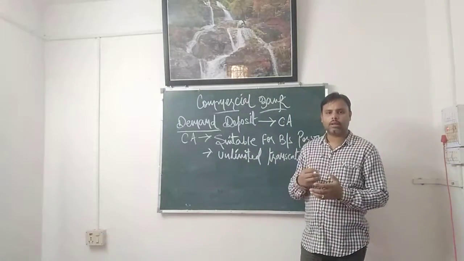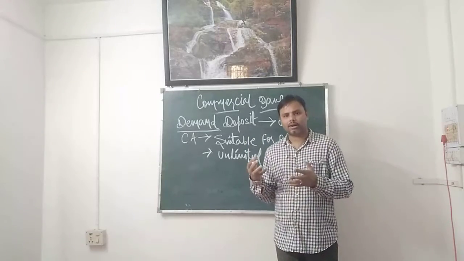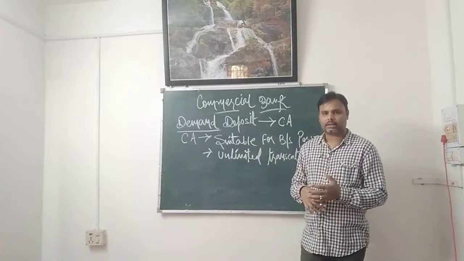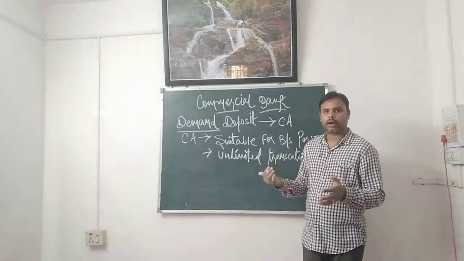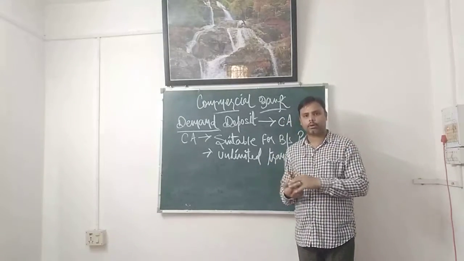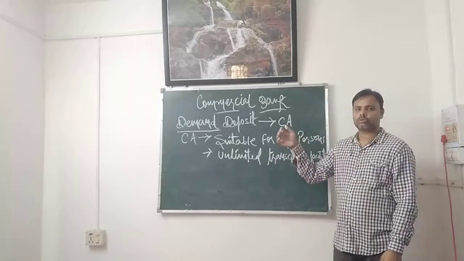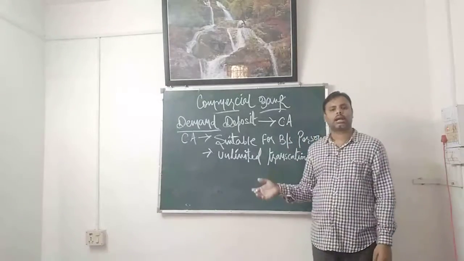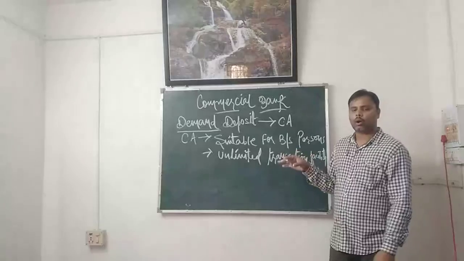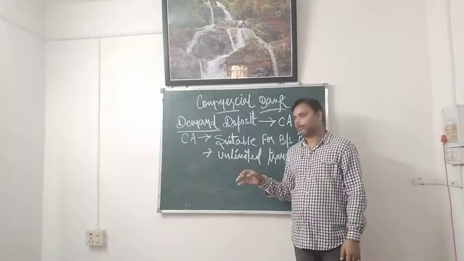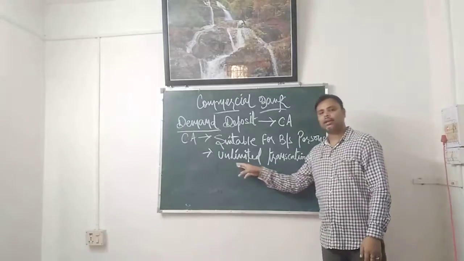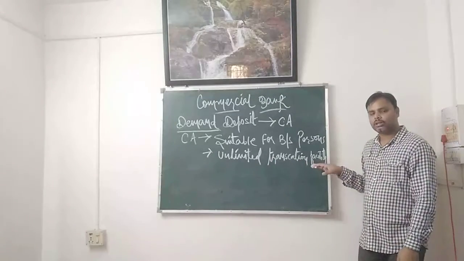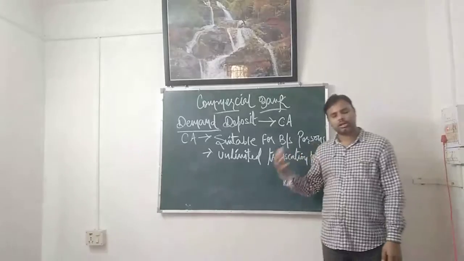If he receives the goods, he will have to pay. If he ordered something and the goods get delivered, he has to pay. The customers who take the goods may not pay him at that point of time, but can pay later on. So there are n number of sources through which deposits and withdrawals can take place, so there should be an account which does not put a restriction. That is why it is suitable for business persons, and unlimited transactions can take place.